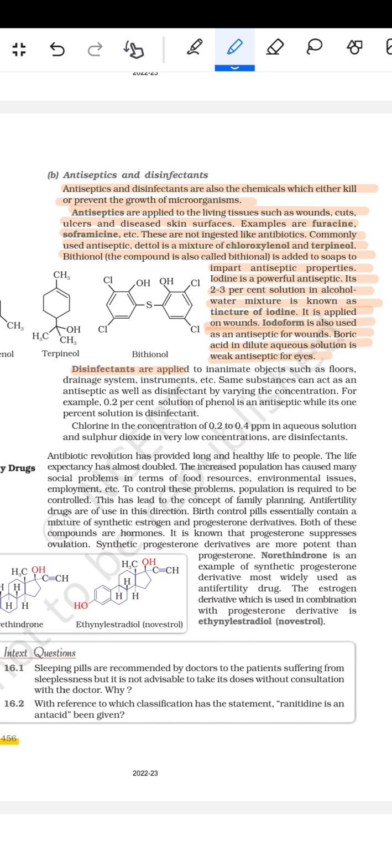Disinfectants are applied to inanimate objects such as floors, drainage systems, instruments, etc. Some substances can act as an antiseptic as well as a disinfectant by varying the concentration. For example, 0.2% solution of phenol is an antiseptic while its 1% solution is a disinfectant. Chlorine in the concentration of 0.2 to 0.4 ppm in aqueous solution and sulfur dioxide in very low concentration are disinfectants.